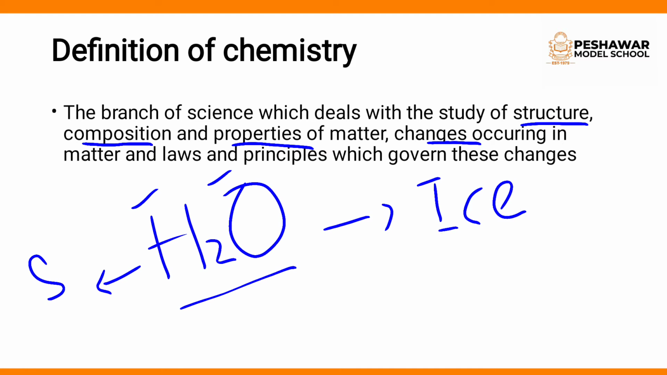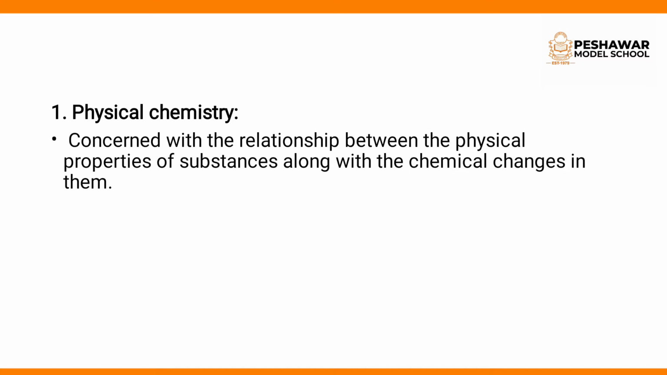Now let's move towards the branches of chemistry. The first branch of chemistry you can see here is physical chemistry. As the name indicates, it is the connection between physics and chemistry. Physical chemistry is the branch of chemistry which is concerned with the relationship between physical properties of substances along with the chemical changes in them. So in physical chemistry you study the relationship between physical properties such as melting point, boiling point, etc. But along with those physical properties you are going to study the chemical changes in the matter also.